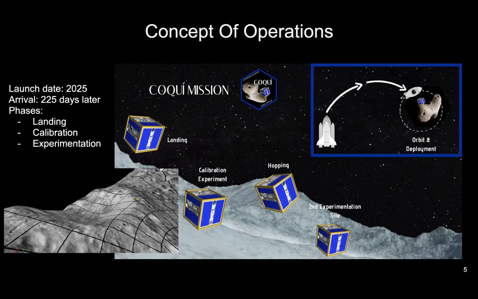225 days later. After launch, the mission is divided into 3 phases: landing, calibration, and experimentation. For the landing, the Bohiki rover will be released from the main spacecraft, which will be going around 6 meters per second at 6 kilometers from the asteroid surface.